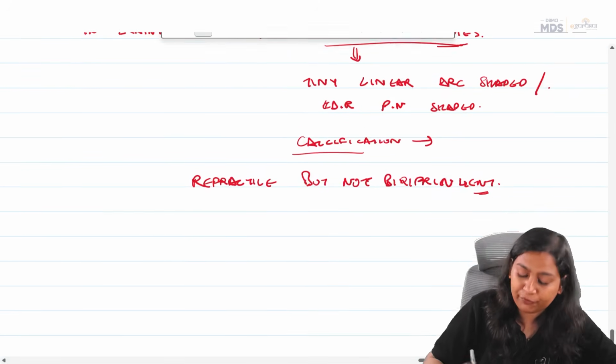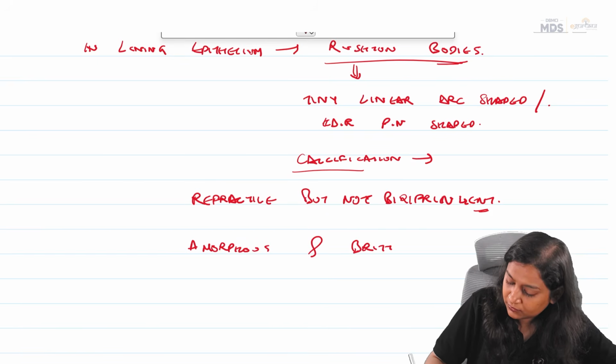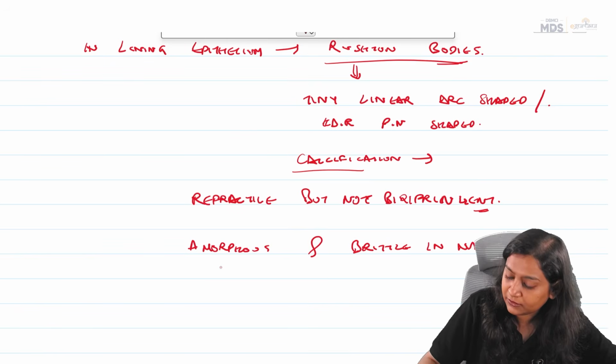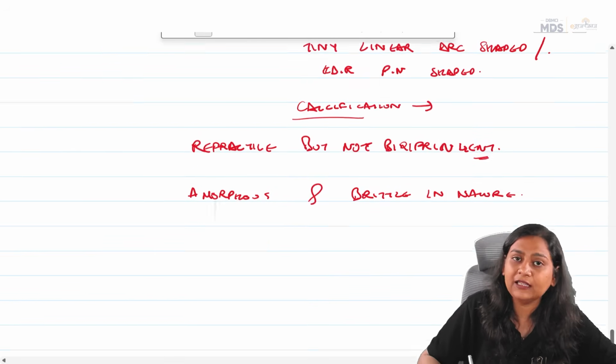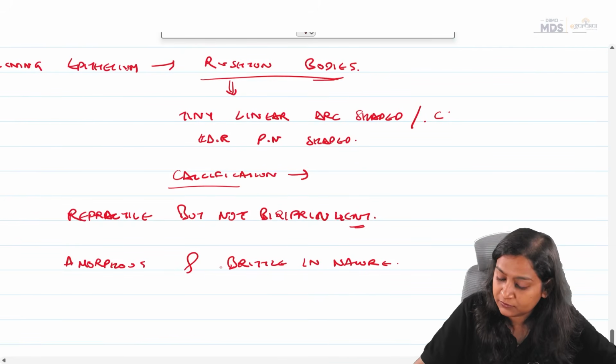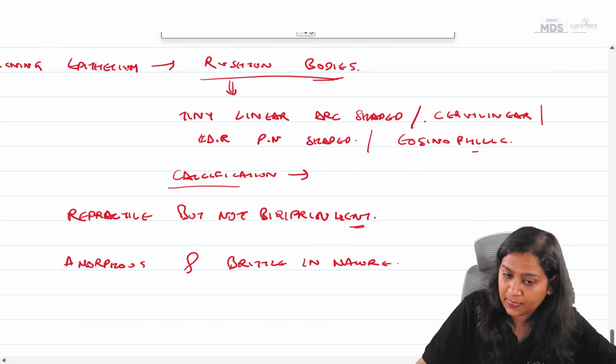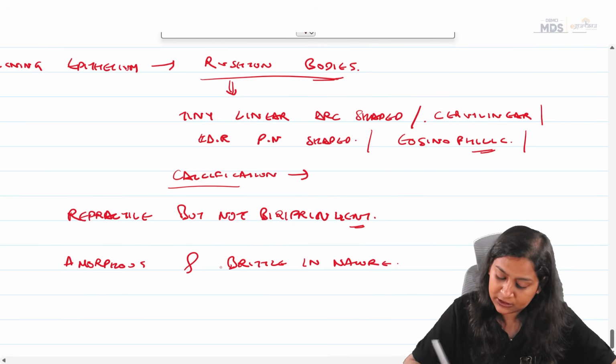Okay, these are amorphous and brittle in nature. As I said, these are curvilinear, eosinophilic. Just add a few important terminologies: curvilinear, eosinophilic, hairpin-shaped or C-shaped.